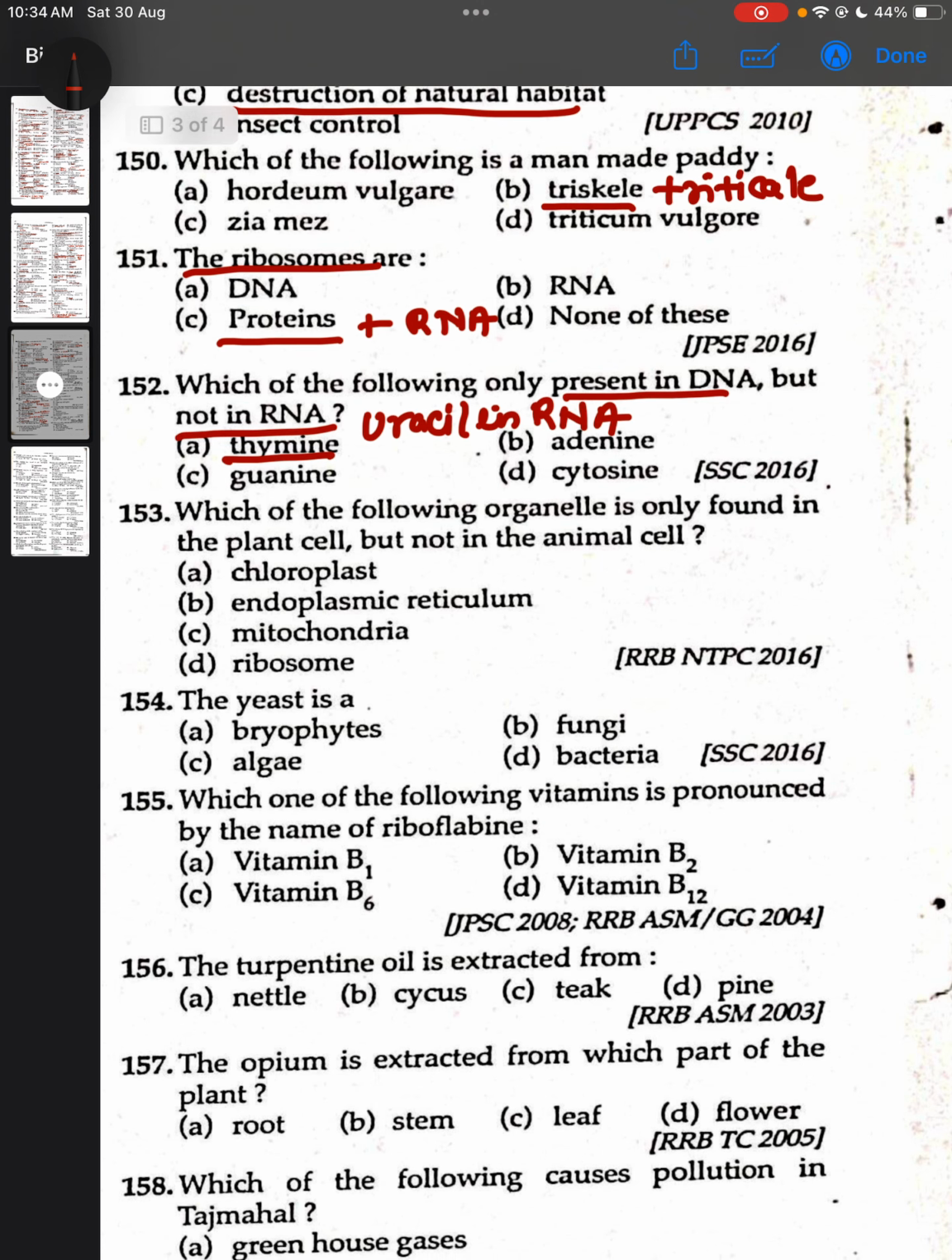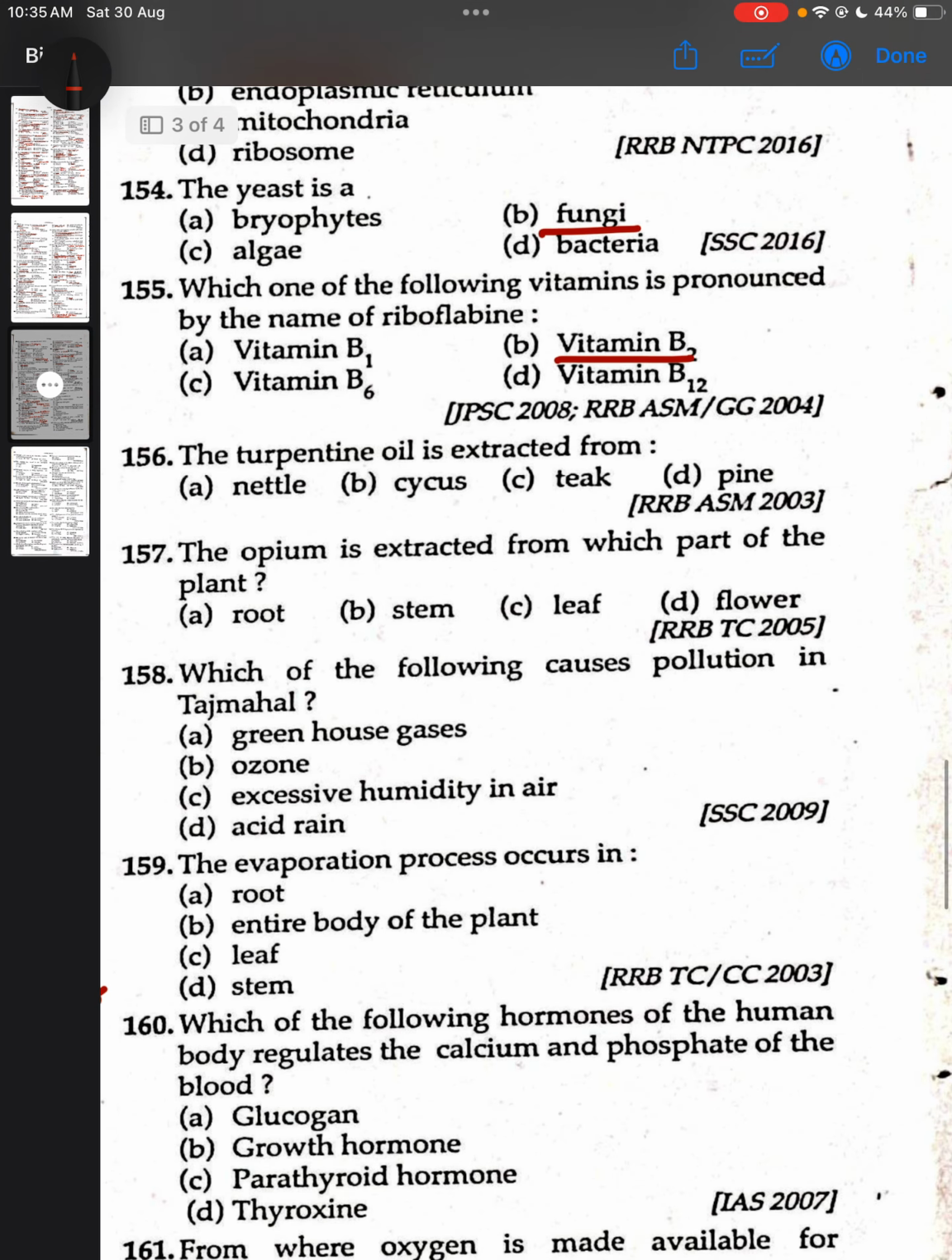Which of the following organelle is found only in the plant cell but not in the animal cell? Chloroplast. The yeast is a fungi. Which of the following vitamin is known by the name of riboflavin? Vitamin B2. The turpentine oil is extracted from the pine. The opium is extracted from which part of the plant? Flower, and opium is the dried latex.